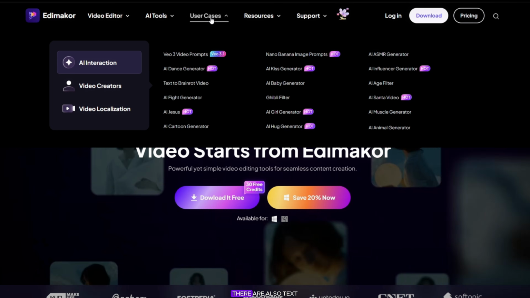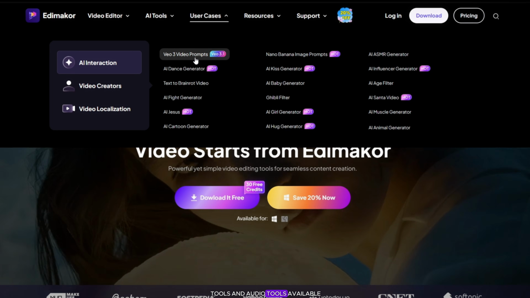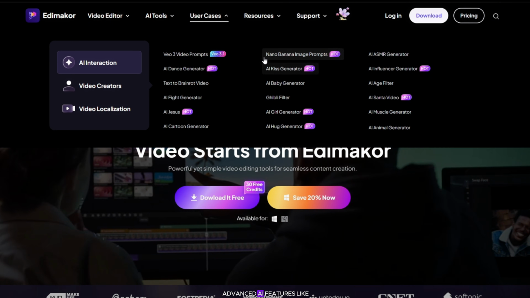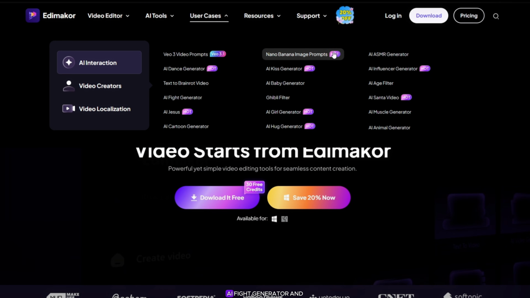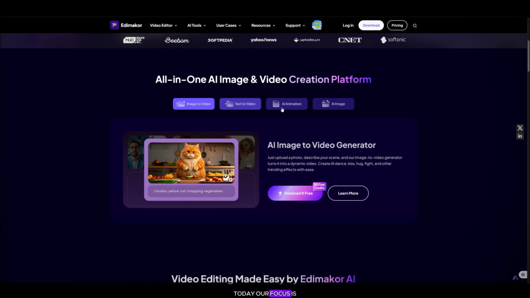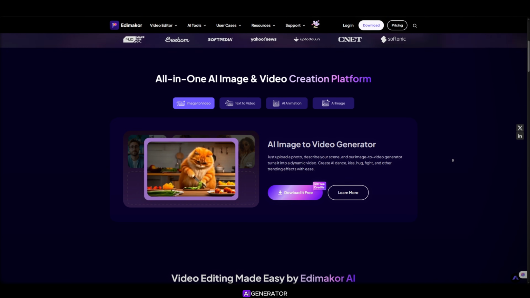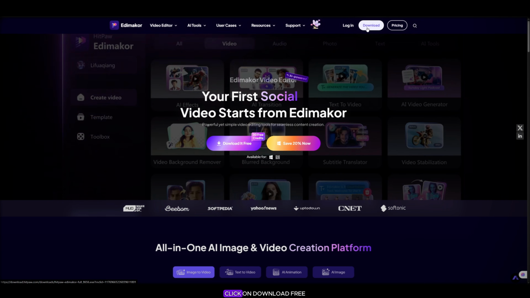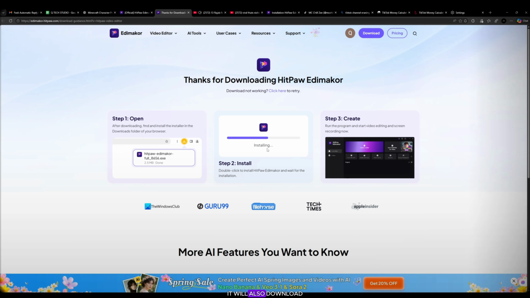My friends, there are also text tools and audio tools available. Inside this tool, you can also find advanced AI features like AI dance, AI fight generator, and many other tools. Today, our focus is on image to video AI generator. Now, simply download this software. Click on Download Free and install it on your PC. It will also download some required resources.